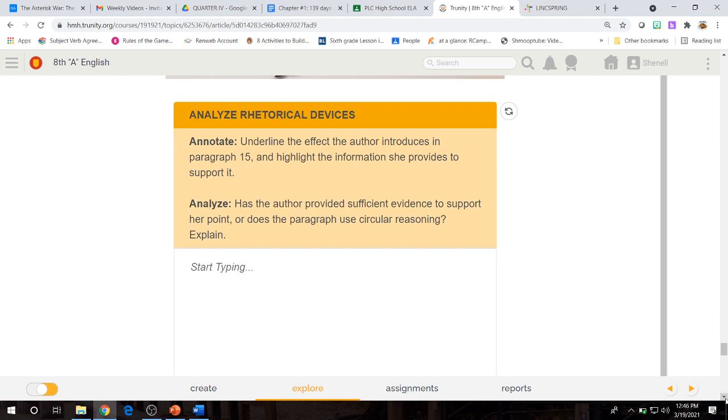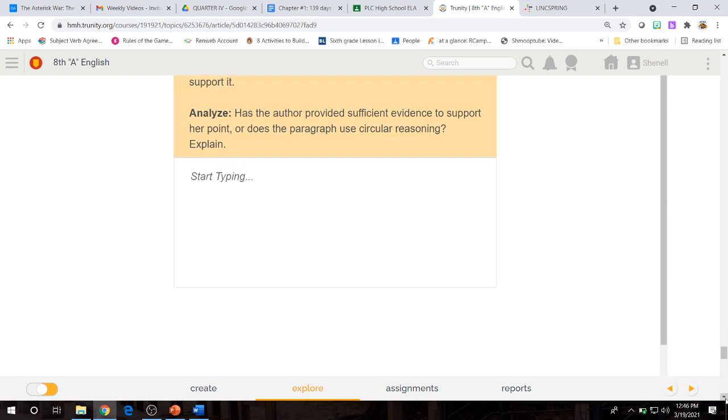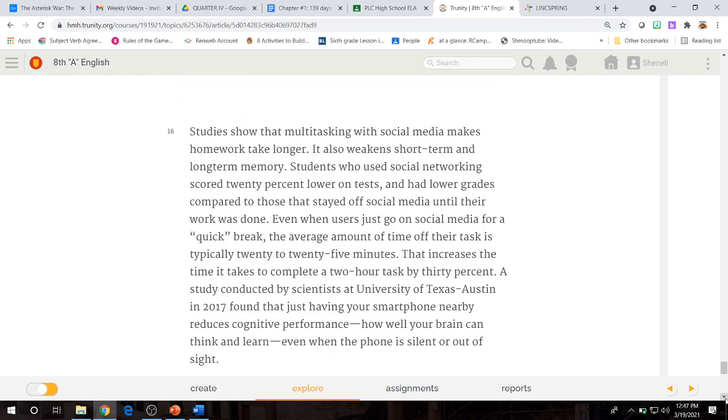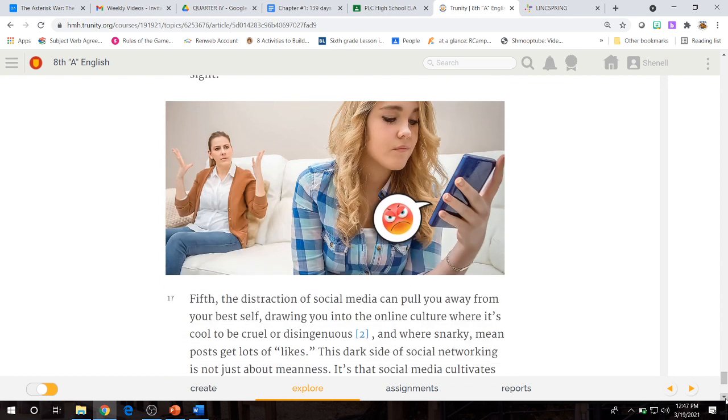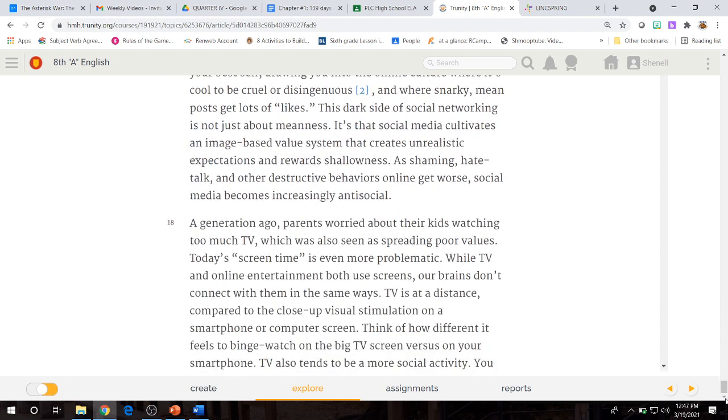Analyze rhetorical devices. Annotate. Underline the effect the author introduces in paragraph 15 and highlight the information she provides to support it. Then we have an analyze question. Has the author provided sufficient evidence to support her point, or does the paragraph use circular reasoning? It means that it keeps going back and forth to the same thing.